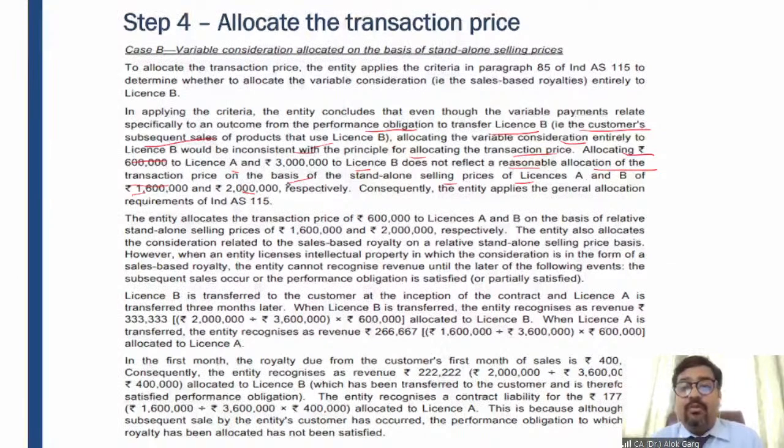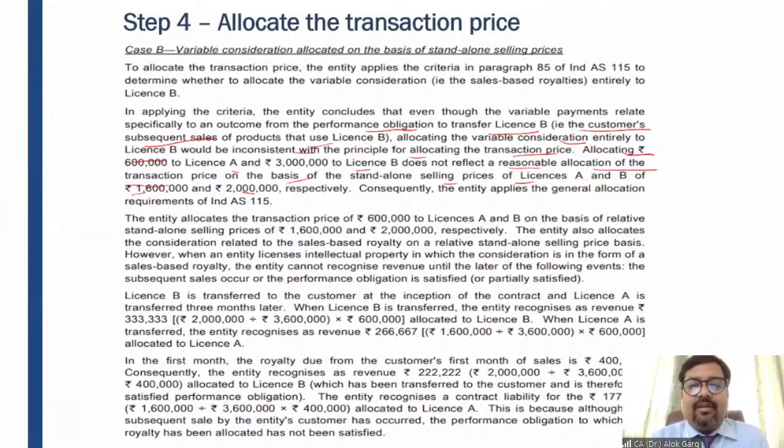So the standard has told that, guys, don't go by that. Just put this contract as a 15,000 rupees contract and allocate this transaction price, this 15,000 rupees, on the basis of standalone selling price of this contract, right? It means whether it will be a variable consideration of 30 lakh, fixed consideration of 6 lakhs, the entire 36 lakh has to be allocated in the ratio of 16:20, right? So in this case, this will come out as a 16 lakh and 20 lakh at the end, right?